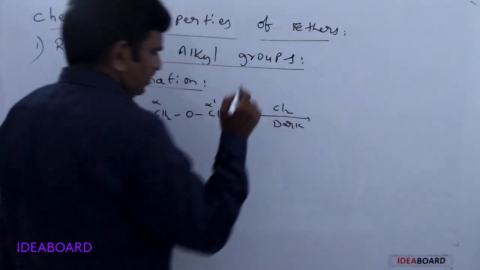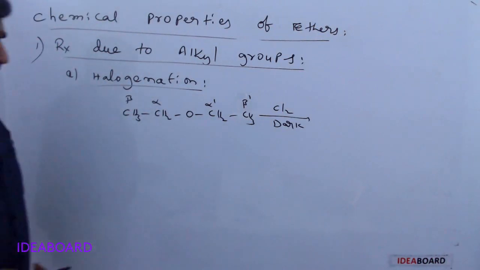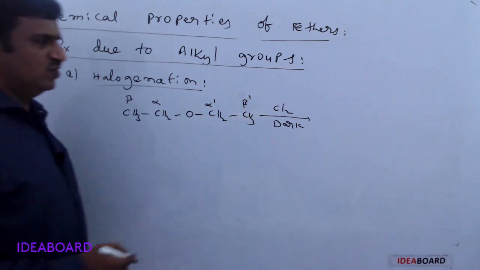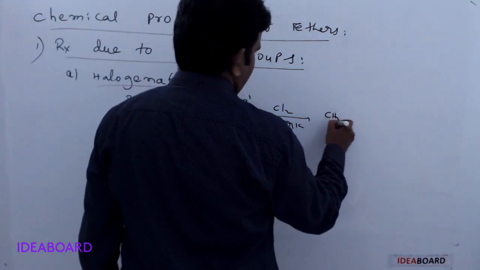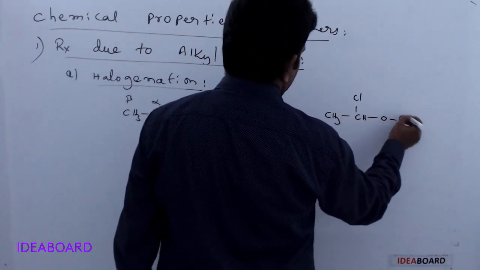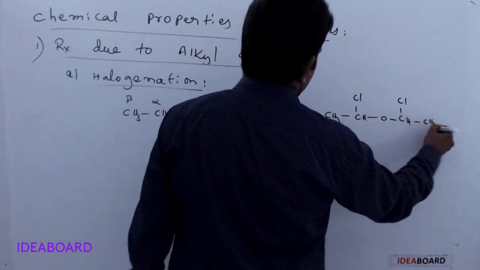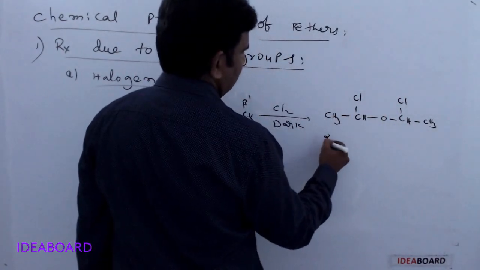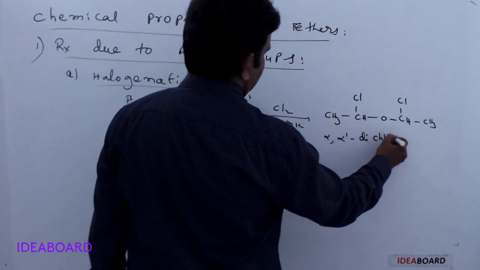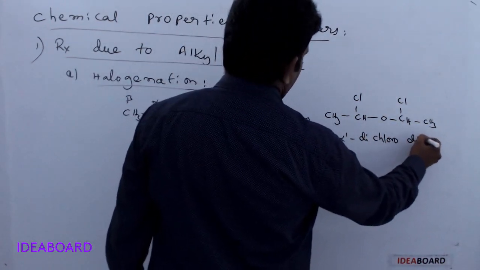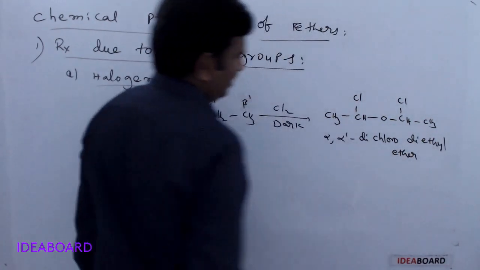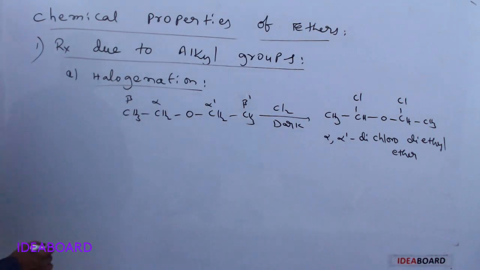Whenever chlorine reacts in dark conditions, it reacts only at the alpha positions, and it forms alpha, alpha dash dichlorodiethyl ether. Alpha, alpha dash dichlorodiethyl ether is formed.